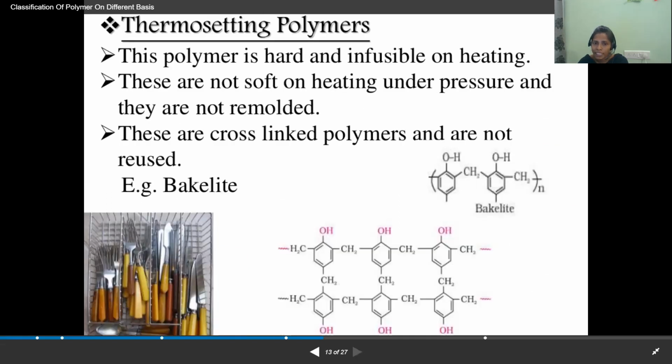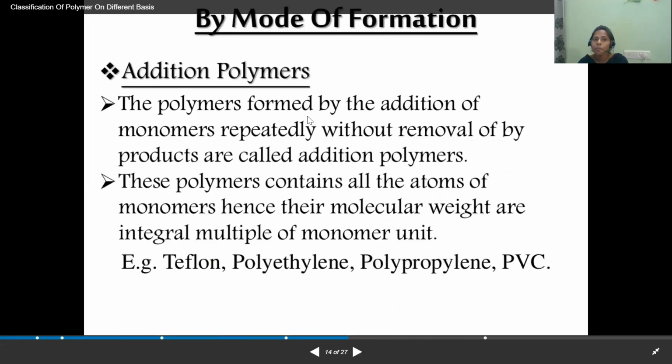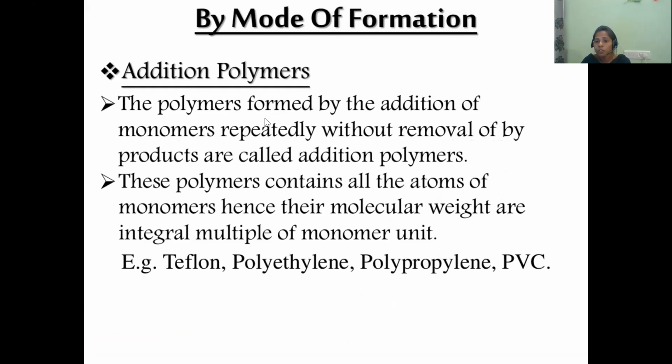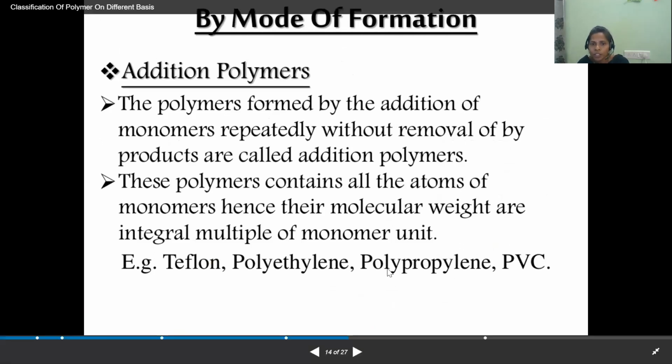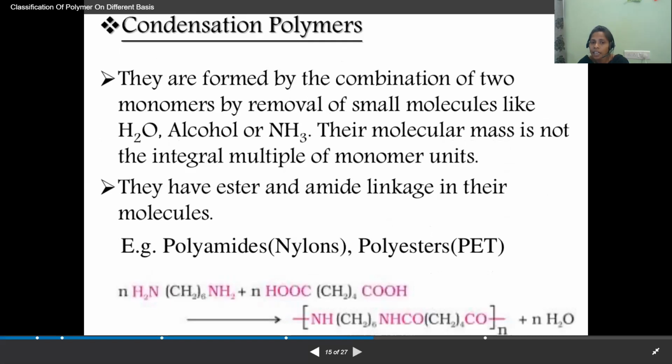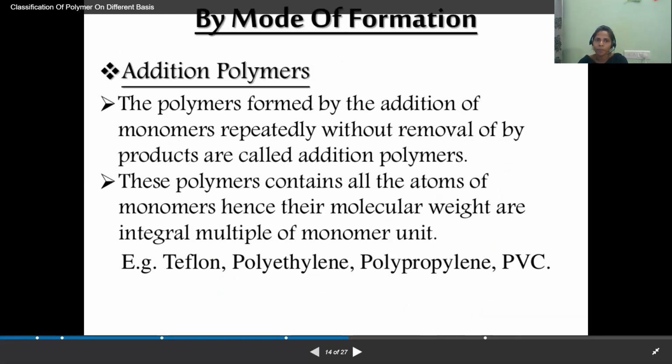So now let us see the next classification based on mode of formation. Mode of formation is nothing but mechanism: how the particular polymer is forming. Based on that, we have two types of polymers. One is called addition polymers and another one is condensation polymers. Let us see one by one.